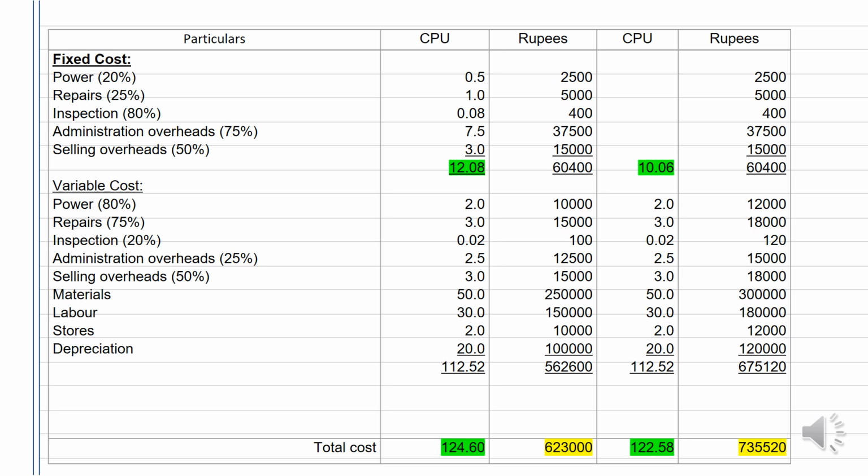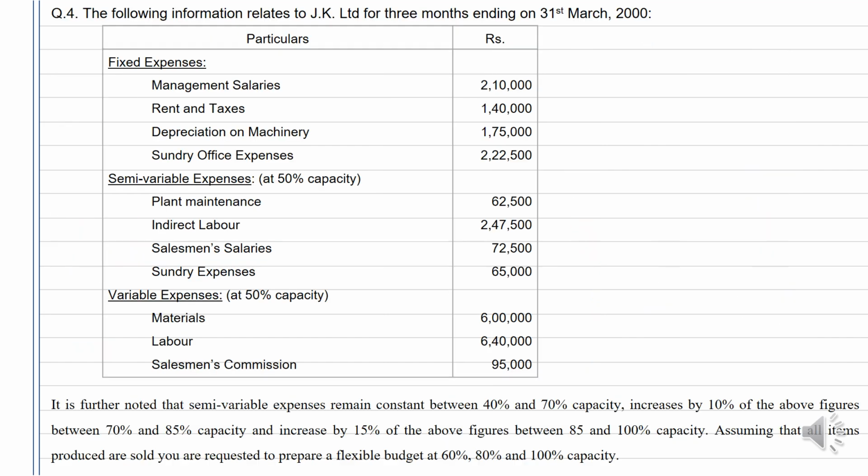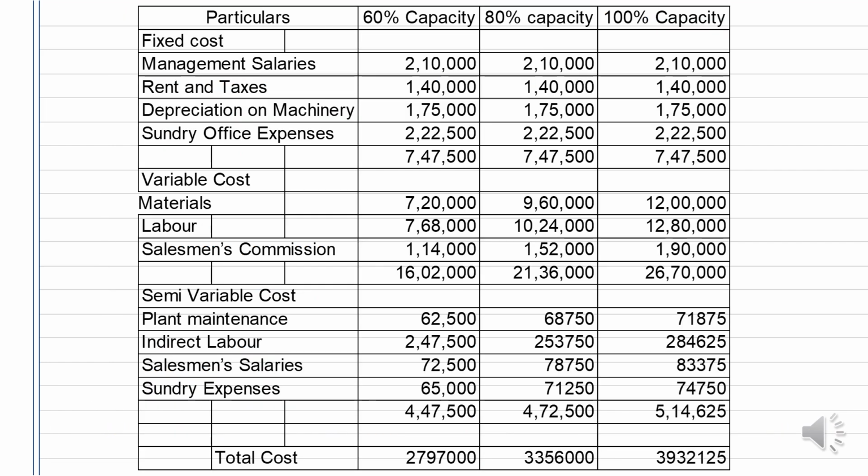So the total cost for manufacturing 5,000 units is 124.60, whereas for variable for 6,000 it is 122.58. So likewise you can calculate for any number of units that you need. Further, previous slide we have been given 6 lakhs for 50% capacity. So what you have to do is to calculate proportionately for 60, for 80, for 100.